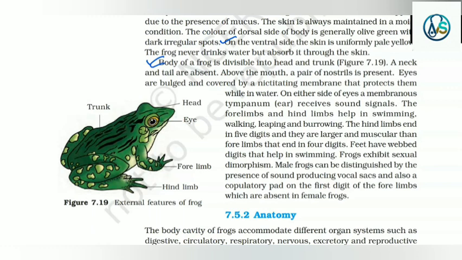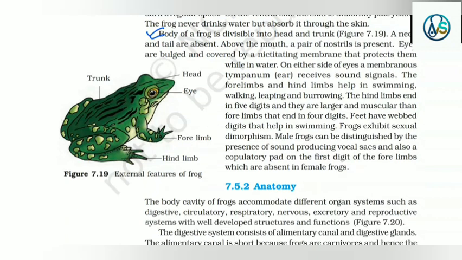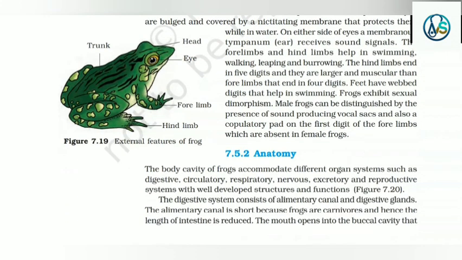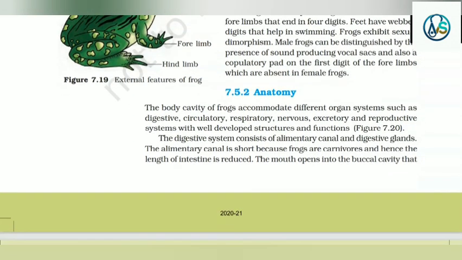The forelimbs and hind limbs help in swimming, walking, leaping, and burrowing. The hind limbs end in 5 digits and they are larger and more muscular than the forelimbs that end in 4 digits. Feet have webbed digits that help in swimming. Frogs exhibit sexual dimorphism. Male frogs can be distinguished by the presence of sound-producing vocal sacs and also a copulatory pad on the first digit of the forelimbs, which are absent in female frogs.